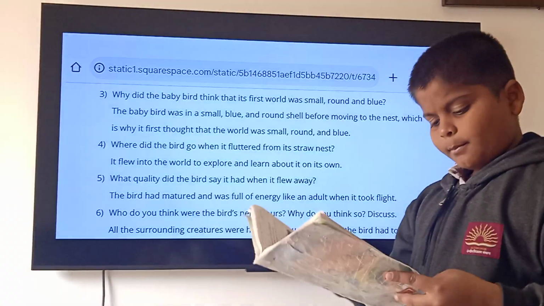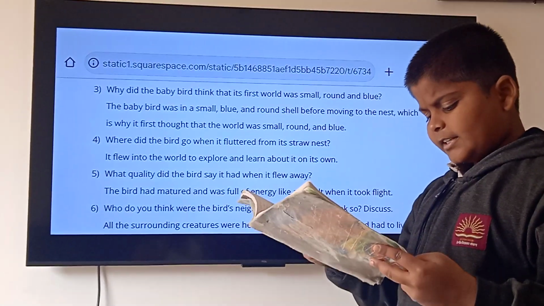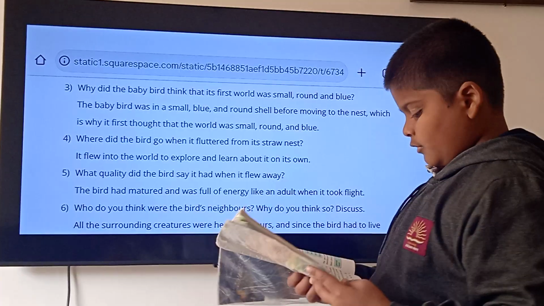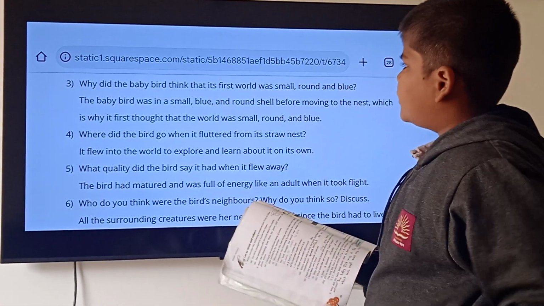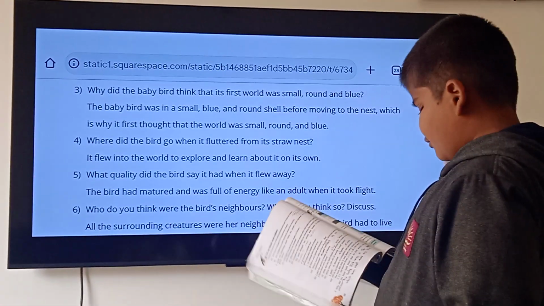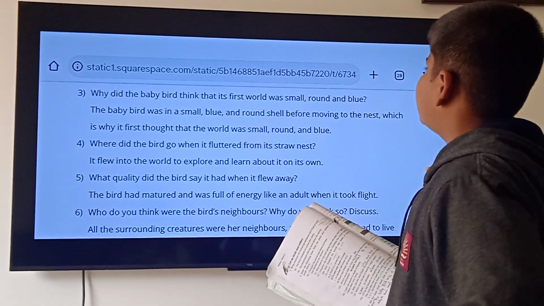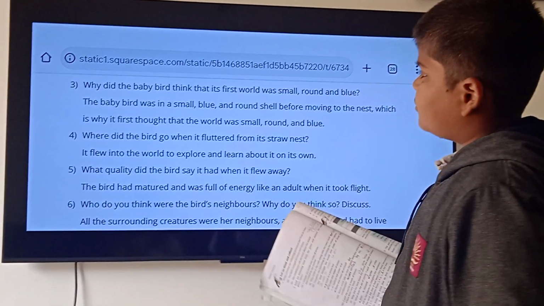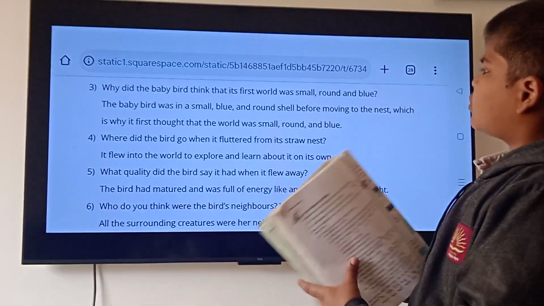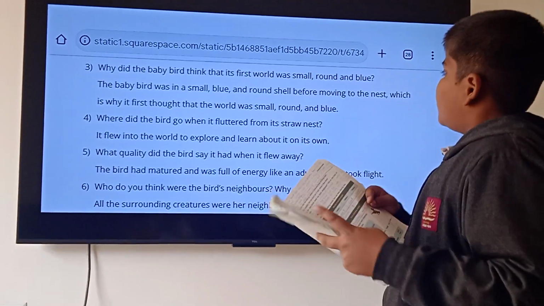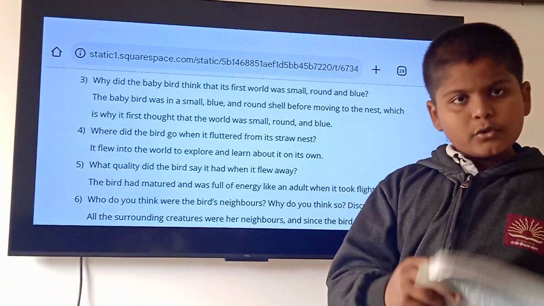Why did the baby bird think that its first world was small, round and blue? The baby bird was in a small, blue and round shell before moving to the nest, which is why it first thought that the world was small, round and blue.